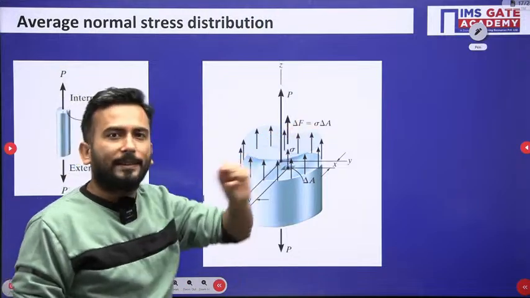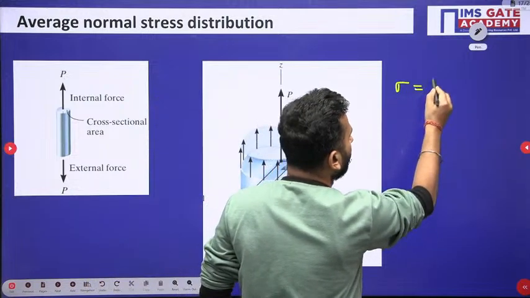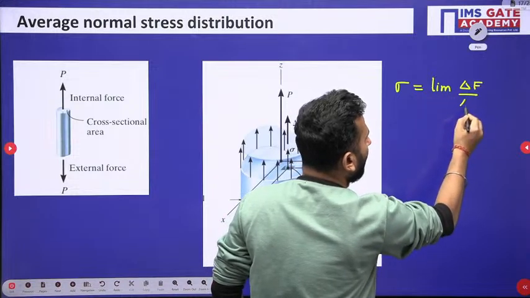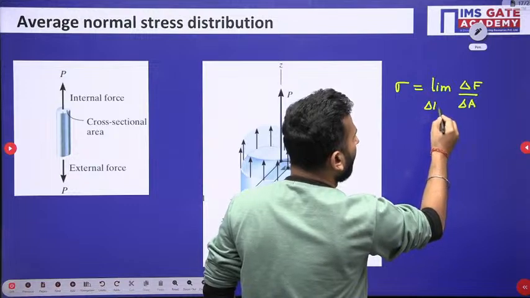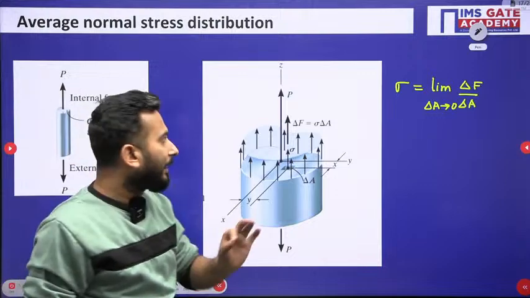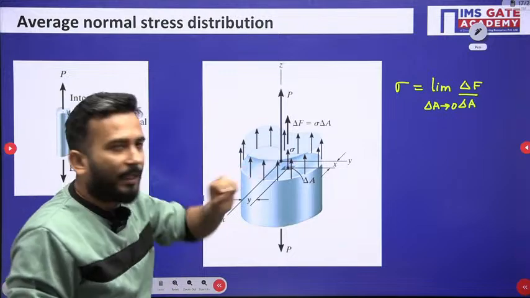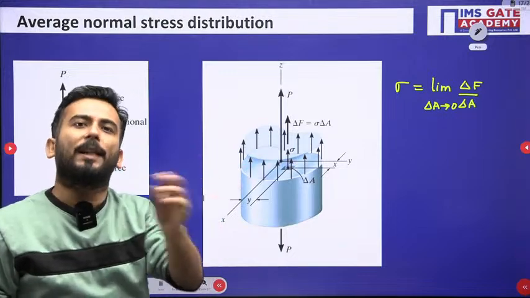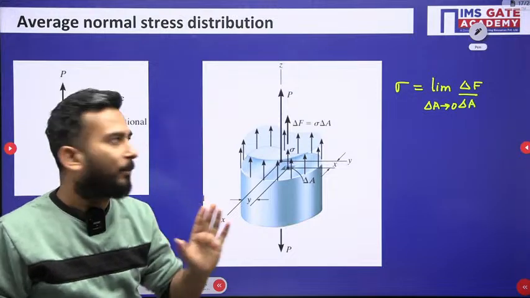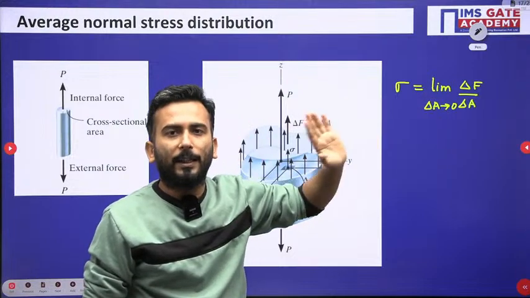And del F, you know that sigma, what did we study about sigma? We studied about sigma as the limit of del F by del A when del A tends to 0. That means del A tends to 0. So for a very small area, if I have to find the very small force, you multiply the very small area by stress, because stress is nothing but the quotient when del A tends to 0. Are you getting or not?